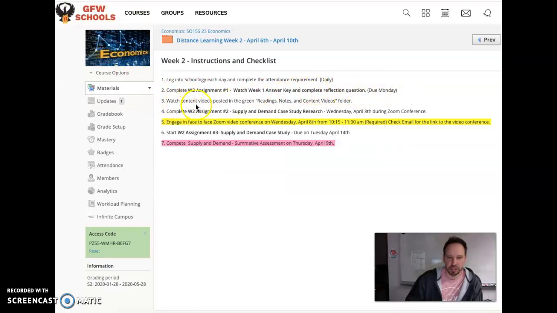After that, you can watch any content videos posted in the green. I don't know if we'll have much there this week. We're pretty good for where we're at here with supply and demand. I think we got all the content out there. I don't think there's going to be anything new this week. It's going to be applying it now.